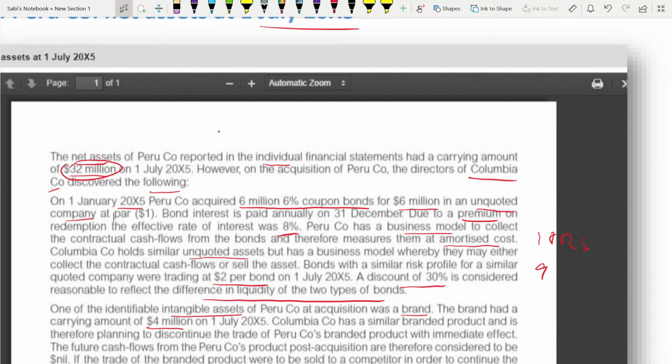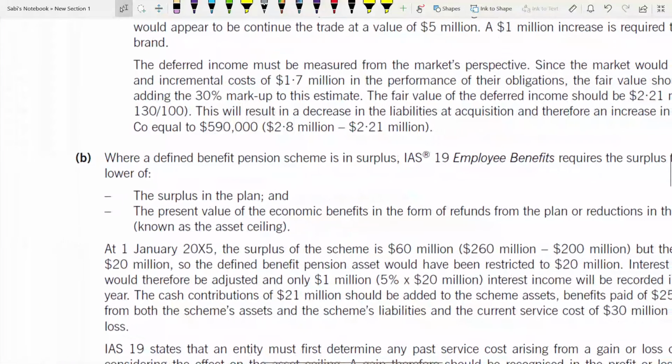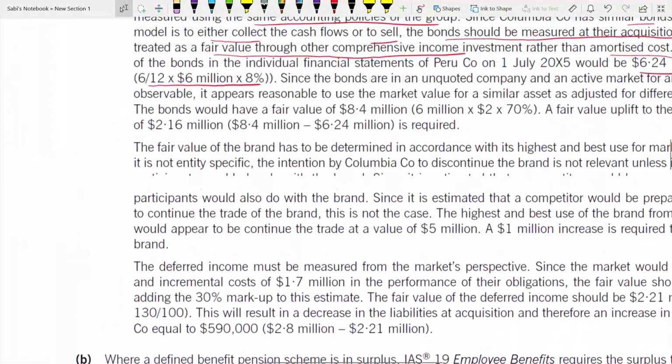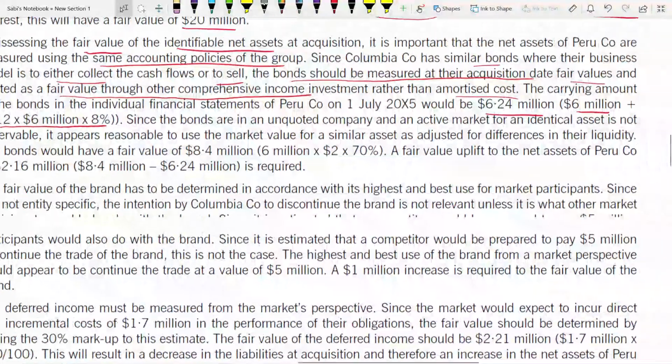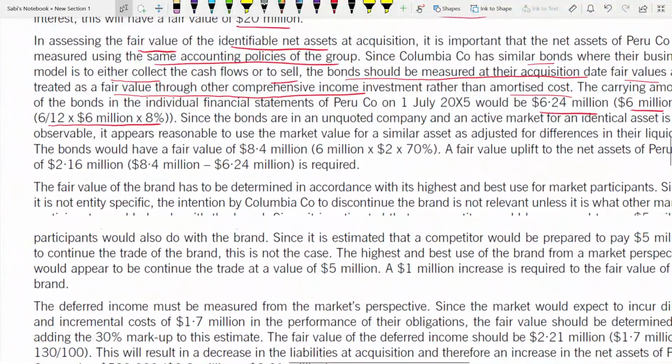So acquired 6 million, 6%, for 6 million in an unquoted company. Okay, and the effective rate is what, 8%, the premium. So here when you are taking it, you are taking 6 million plus 6 months of 6 million into 8% effective rate.